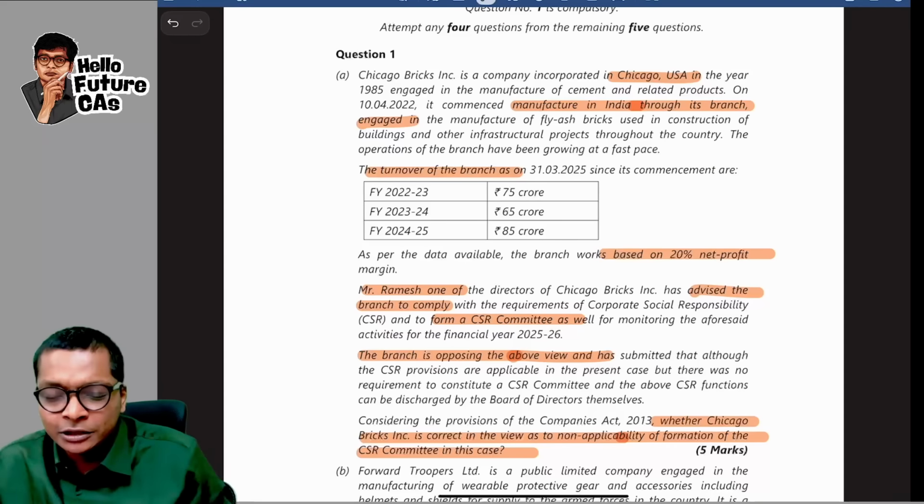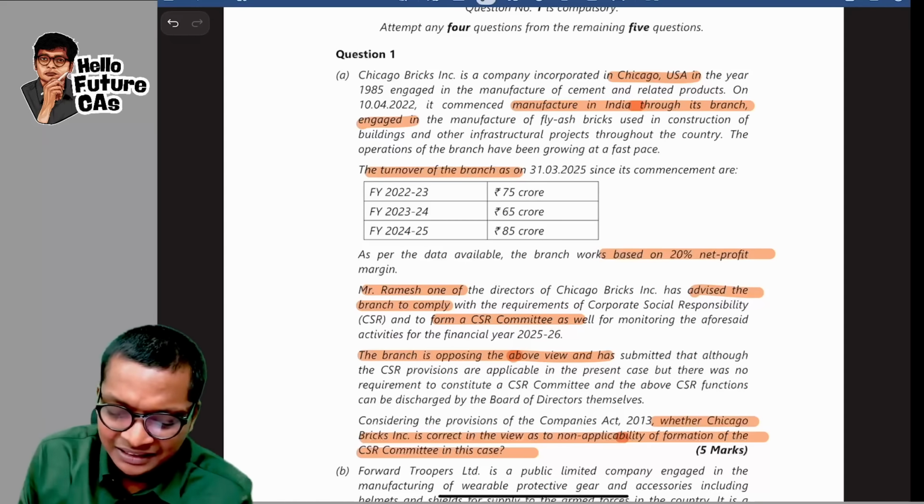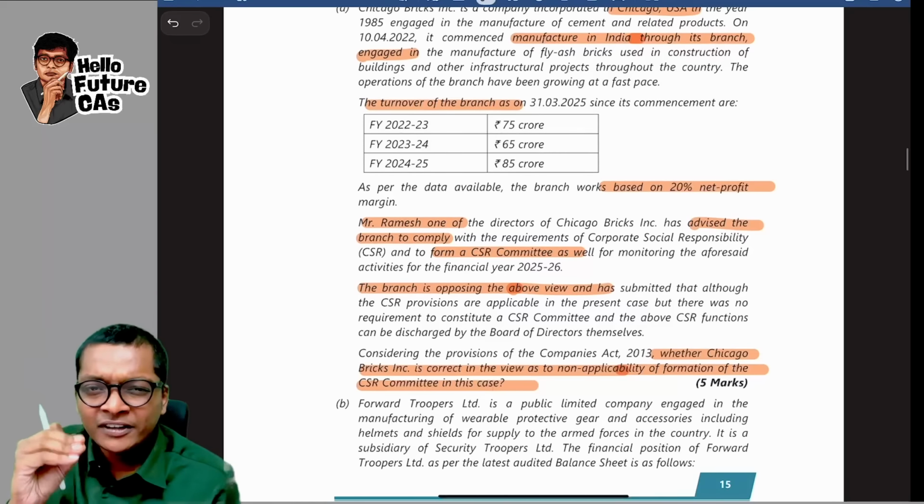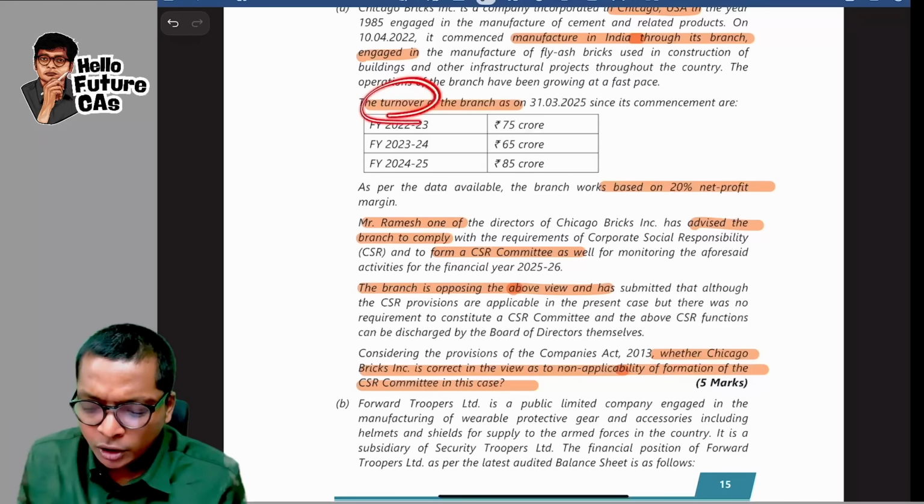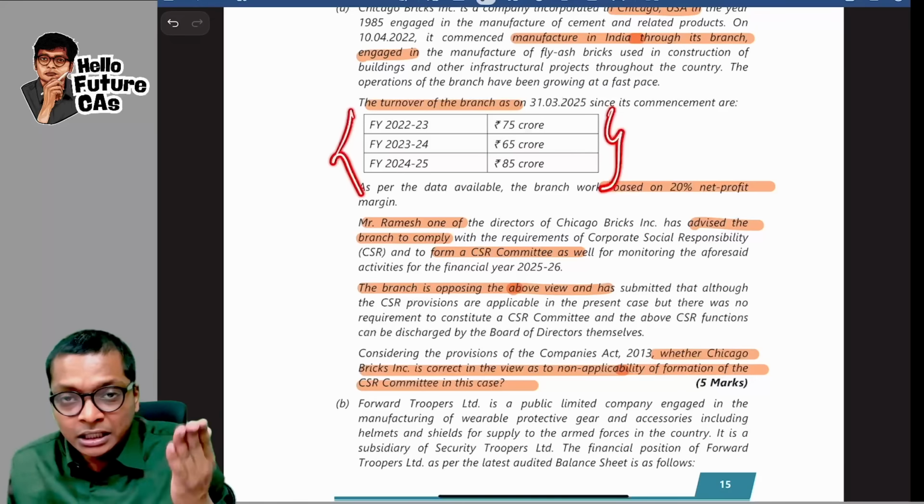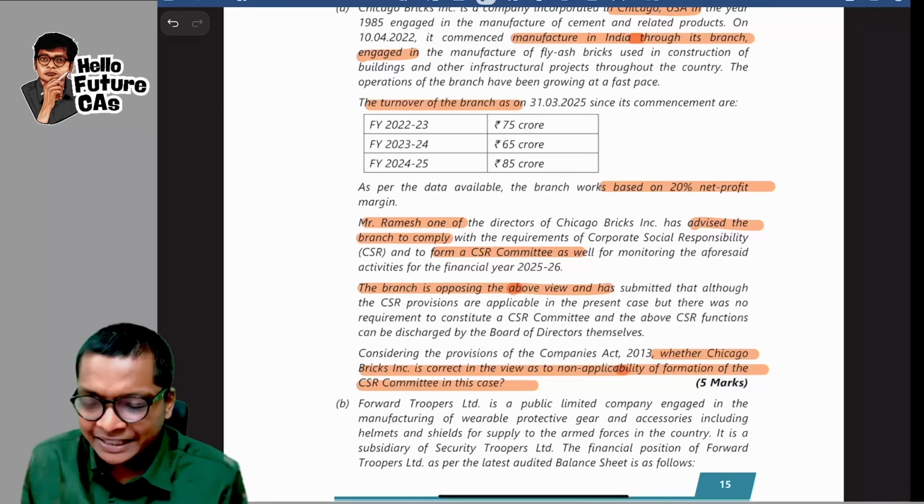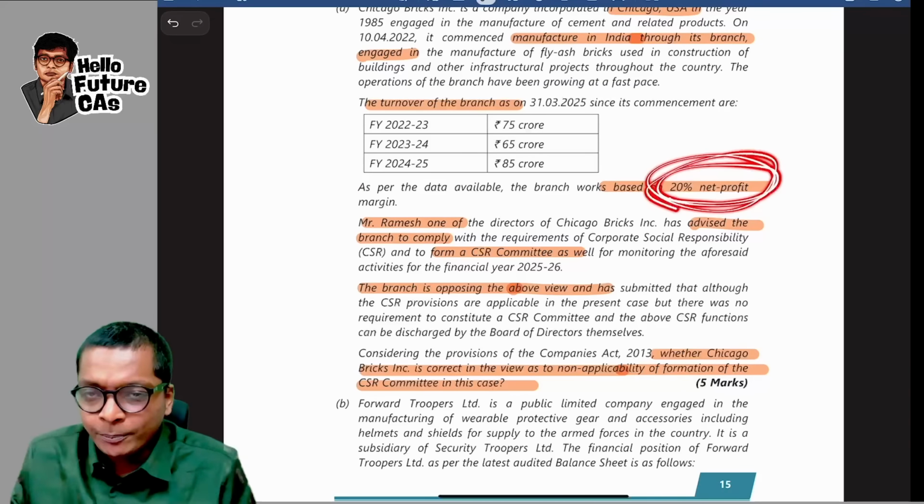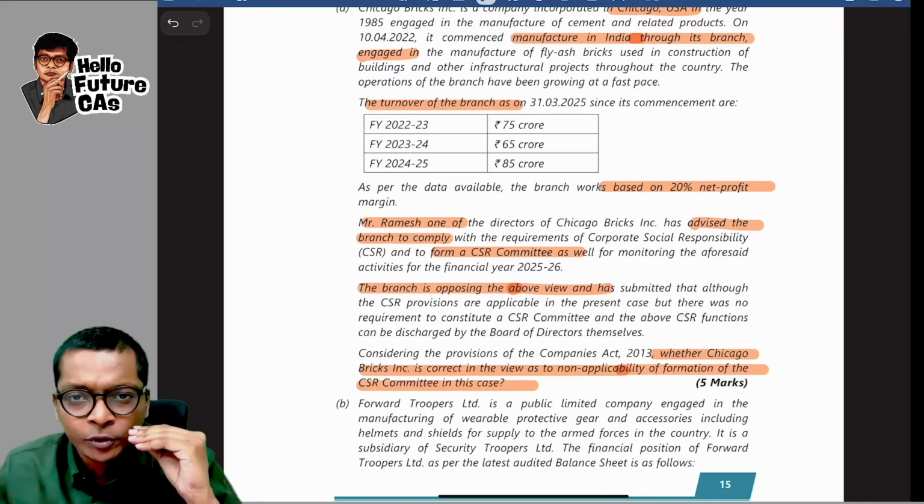Let me quickly run through the question which says Chicago Bricks is a company incorporated in USA, and then they are saying it is doing manufacturing in India through its branch. So US company doing manufacture in India through its branch. And then I'm only referring to key points over here. Turnover of the branch for the latest financial year, last 3 years they have given the turnover, and they are also saying the branch's net profit is approximately 20% net profit.